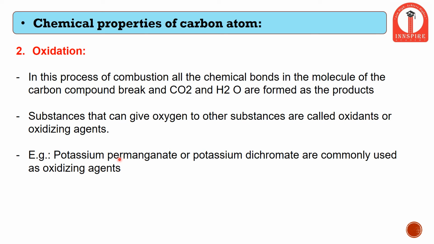For example, potassium permanganate has a few free oxygen atoms, which it can give to other chemical compounds. Therefore potassium permanganate and potassium dichromate are called oxidants, and they can be used as oxidizing agents which are ready to donate that oxygen group to any other carbon compound.